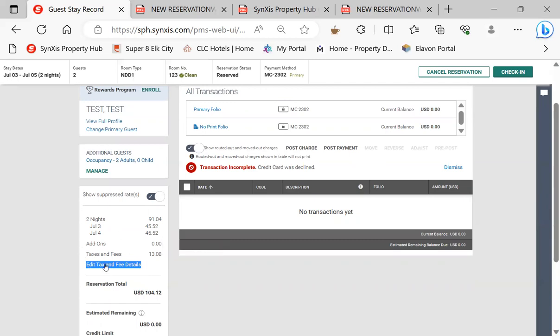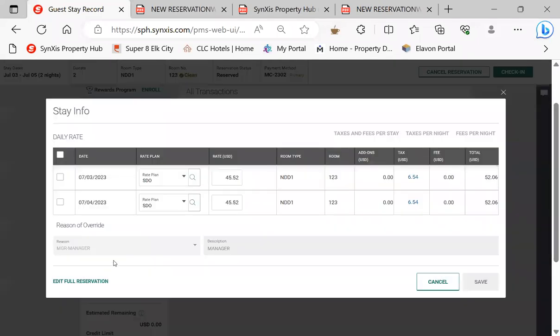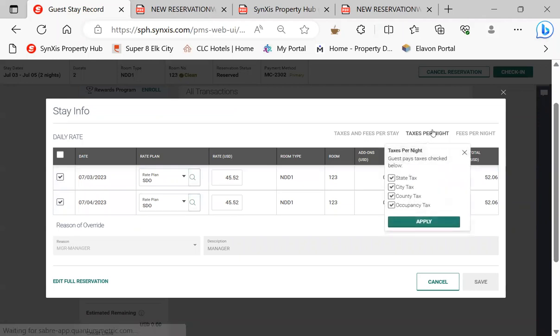Click on that. Check both boxes because there's 2 days. It's a 2-day reservation. Go ahead and check both boxes and go to taxes per night. Take off the taxes, uncheck these boxes. And some of these will go through. You want to try them, every one, and make sure that it declines the card.